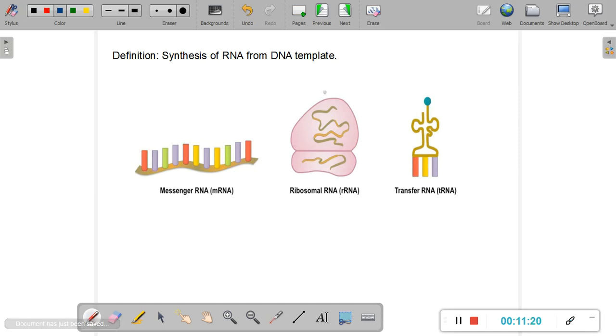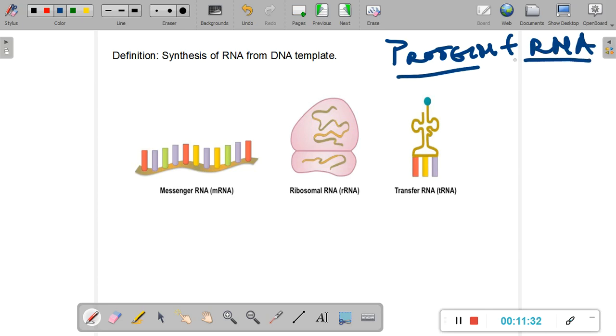Now, the entire, this whole structure is the ribosome. The ribosome is made up of two components: the protein part and the RNA part. So both of these macromolecules come together in a certain specified configuration and then give rise to a ribosome. Now, ribosomal RNAs are also synthesized from the DNA. DNA also contains information about the sequence of these RNAs, the segments called ribosomal RNAs. And these ribosomal RNAs are extremely important in making ribosomes. So ribosomal RNAs are also transcribed from the DNA.